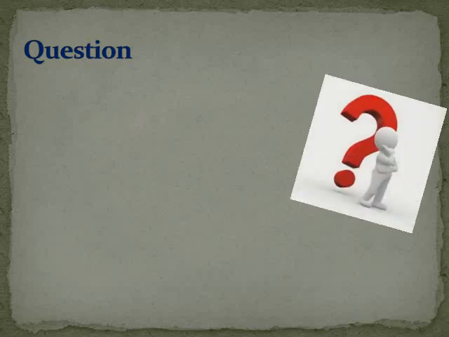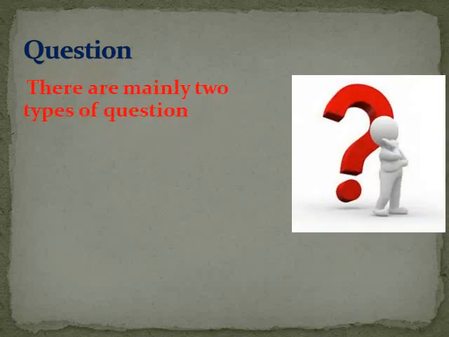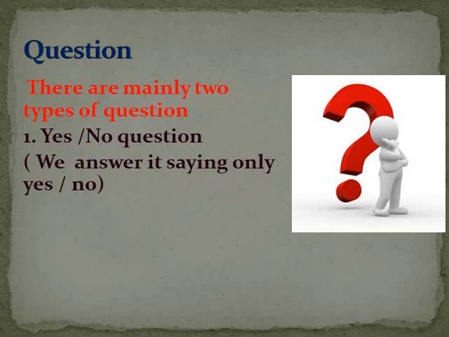Question. What is a question? We know that a question is a query, that means jigasha, and it's an interrogative sentence, and there are mainly two types of questions. Number one, yes no question. It is also called closed question. Do you know why it is called yes no question? Because we can answer it only by saying yes or no. You can answer this question only by saying yes or no.